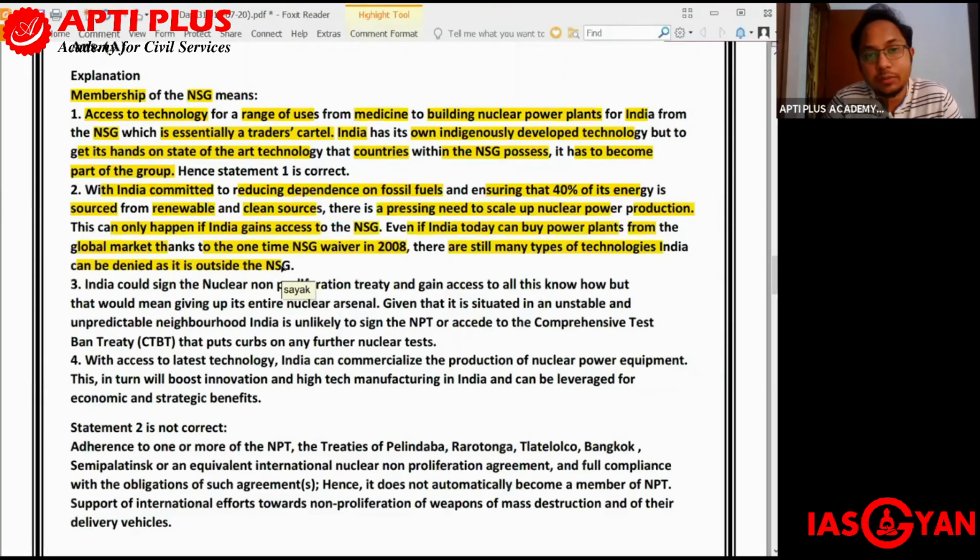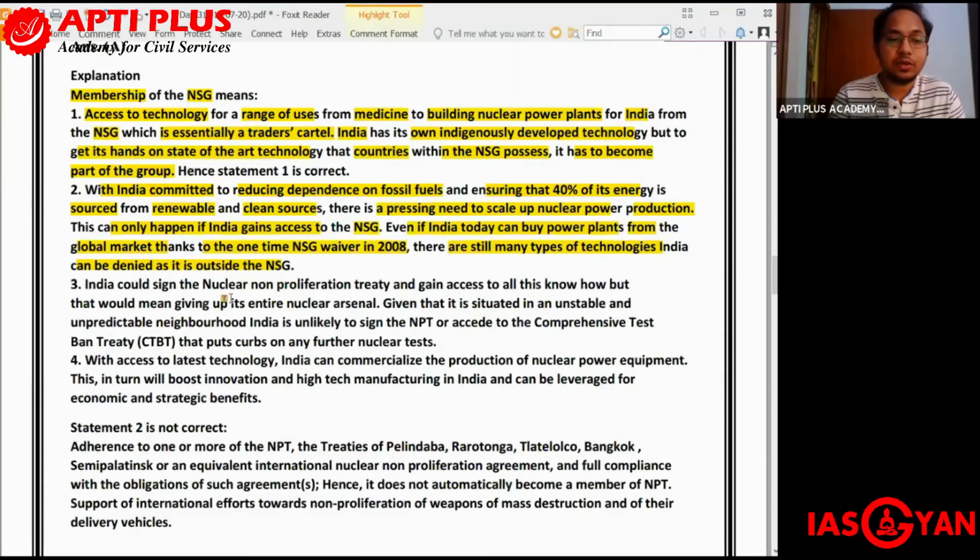And as we can see, the USA had granted India a waiver in 2008, saying that even though India is not a part of NSG, India can still get hands-on nuclear technology. But then again, there are many types of technology which India is not entitled to get because it is not a part of NSG yet. So that is another thing.